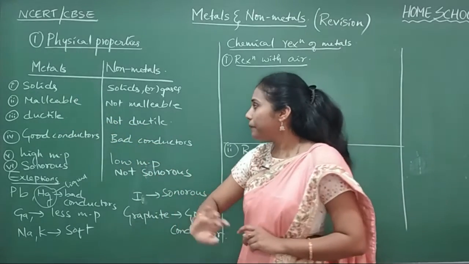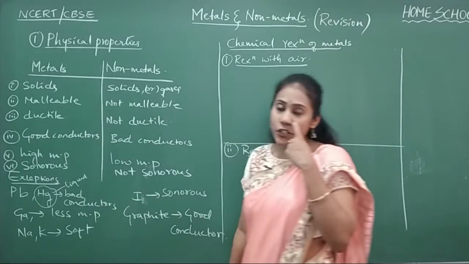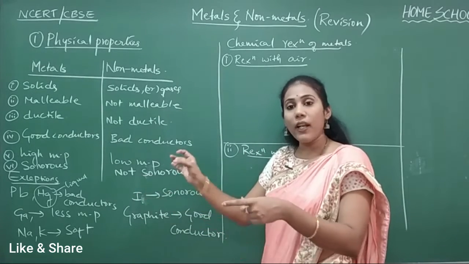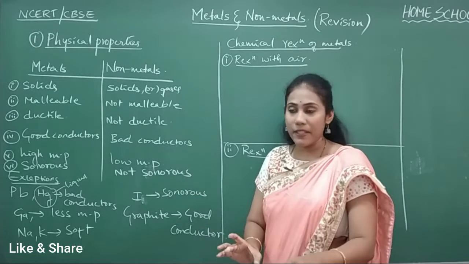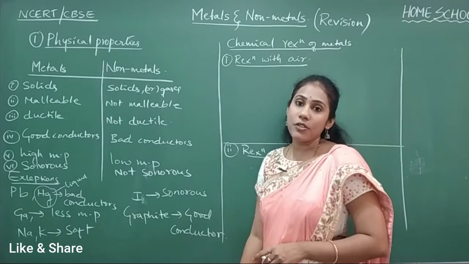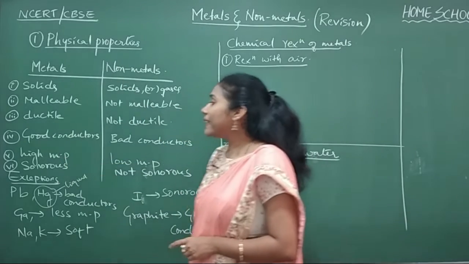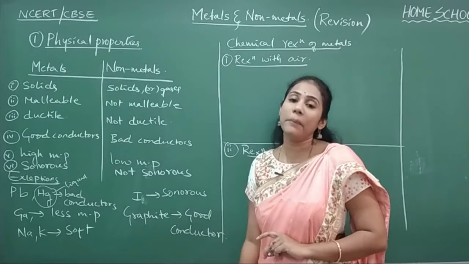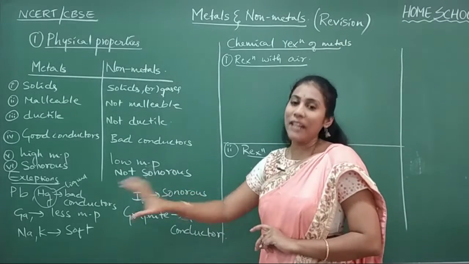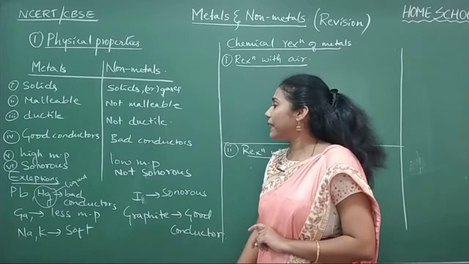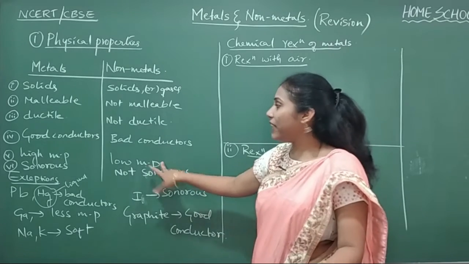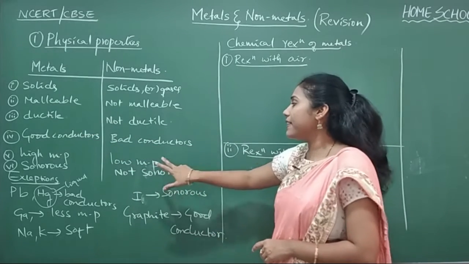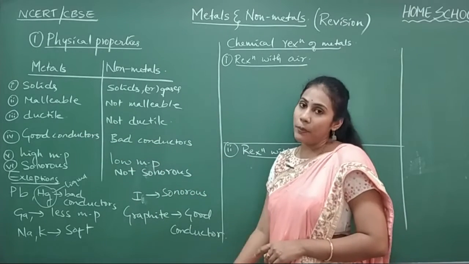Next, metals are good conductors of electricity because they have free electrons. These free electrons will conduct electricity from one place to another, whereas non-metals are bad conductors of electricity. Metals have high melting points because they are hard. Metals are generally hard, and that is the reason they have high melting points. Non-metals are generally soft, so they have low melting points. The nature of non-metals is different and the nature of metals is entirely different.